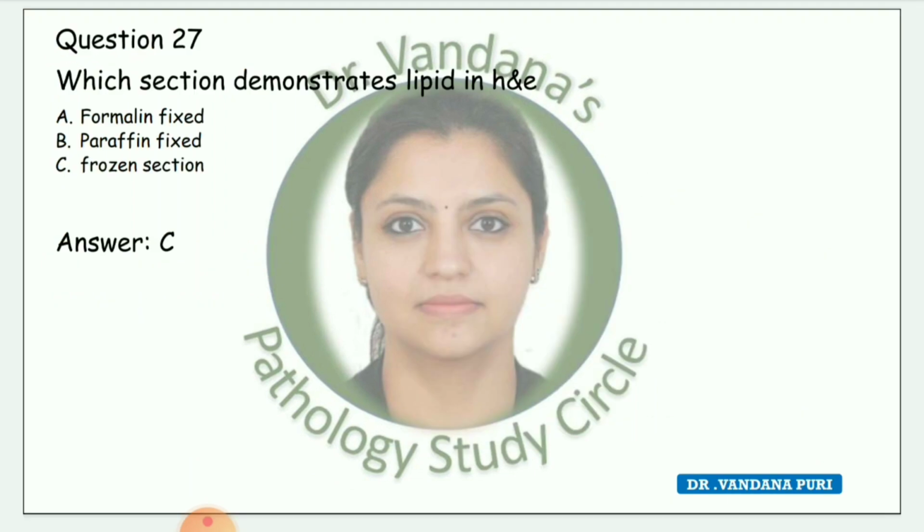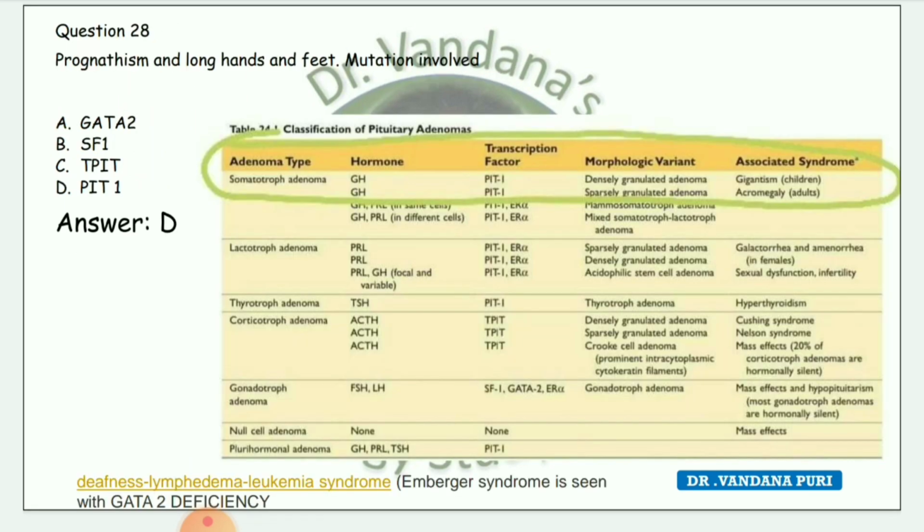In this image, which section demonstrates lipid in hematoxylin and eosin? Options are formalin fixed, paraffin fixed and frozen section. The answer is frozen section. Next question, prognathism and long hands and feet, mutations involved in PIT1. Lymphedema leukemia syndrome, Emberger syndrome, is seen with GATA2 deficiency.